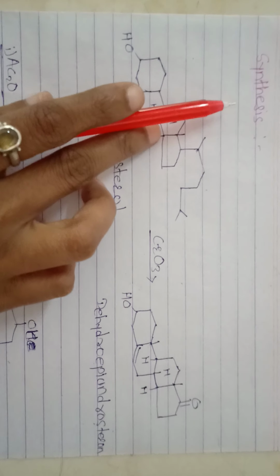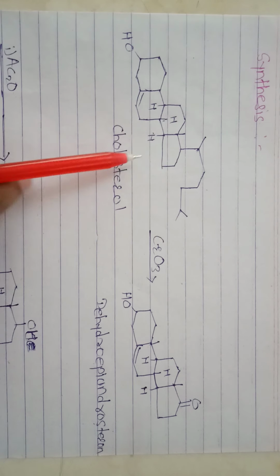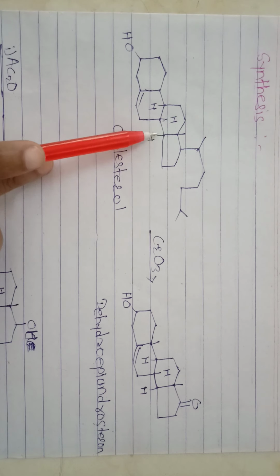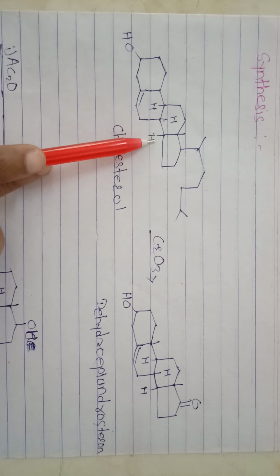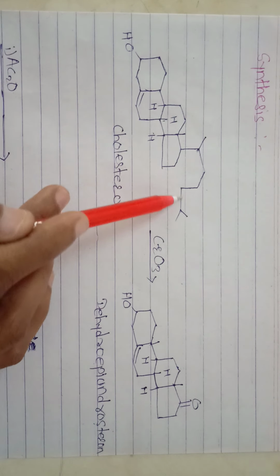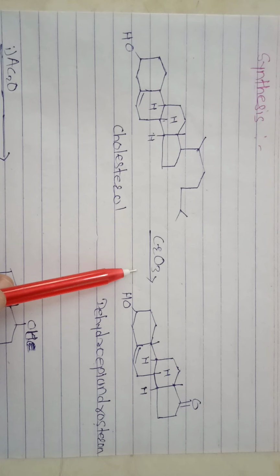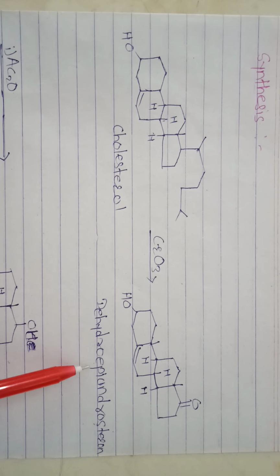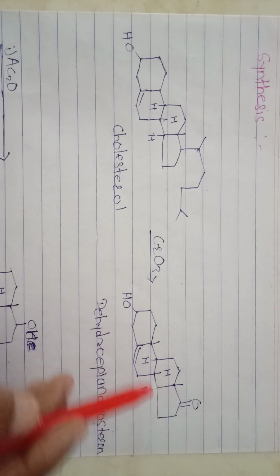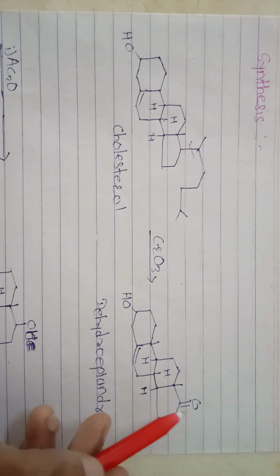The next point is the synthesis of testosterone. The starting material for the synthesis of testosterone is cholesterol. This is the structure of cholesterol, and this is the side chain of cholesterol. This cholesterol is oxidized and gives dehydroepiandrosterone. By oxidation, the side chain is broken and forms the ketonic group.